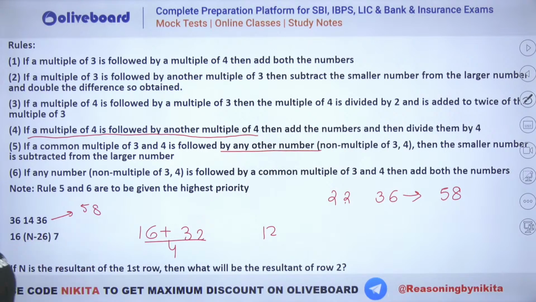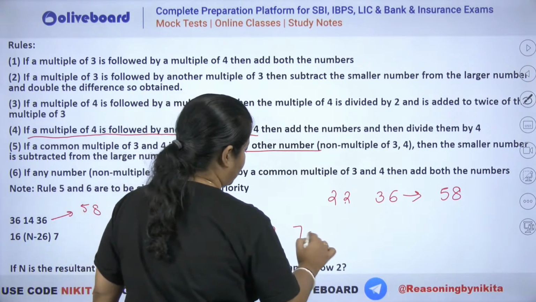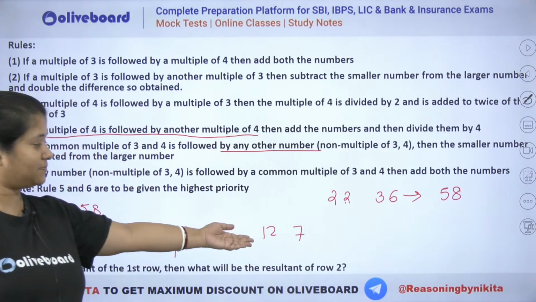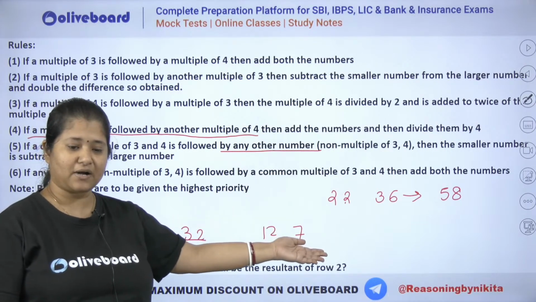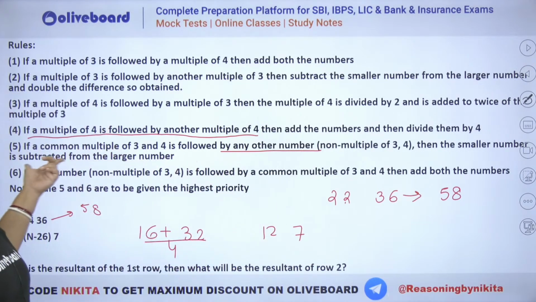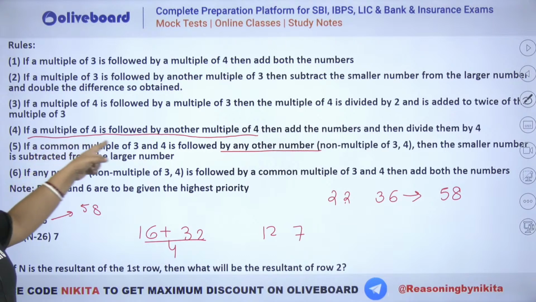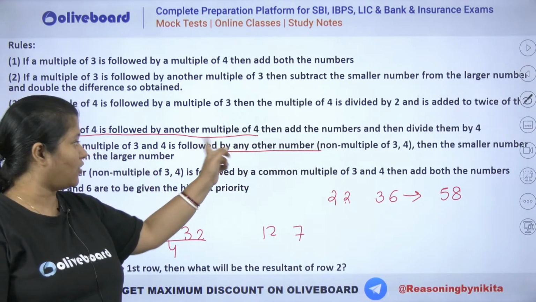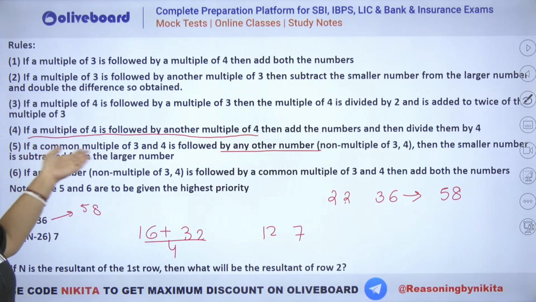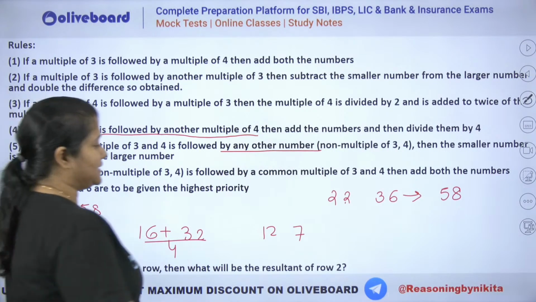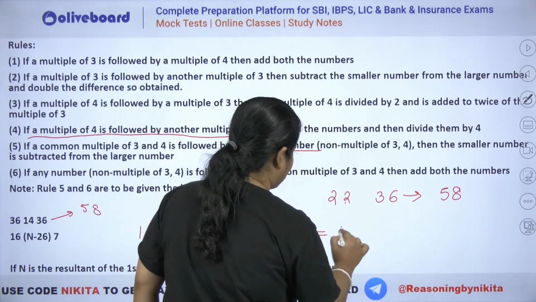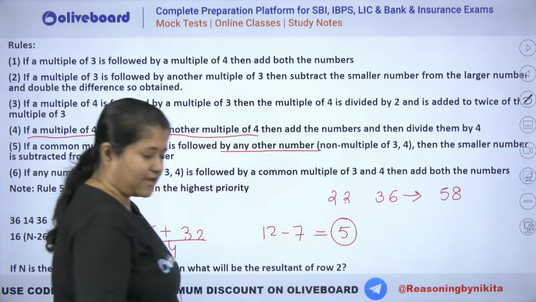अब 12 followed by 7. This is a multiple of 3 and 4 followed by a non-multiple here. That means rule number 5 is again applicable. So a common multiple of 3 and 4 followed by another one, then the smaller number has to be subtracted. So you can see it will be 12 minus 7, that is equal to 5. तो आंसर कितना आएगा? 5 आएगा.